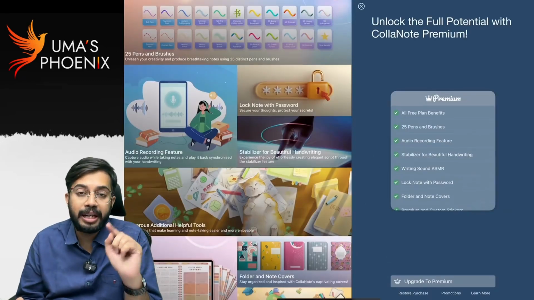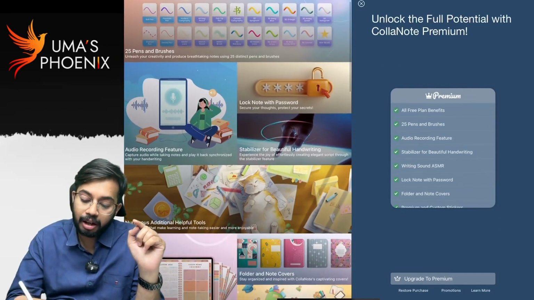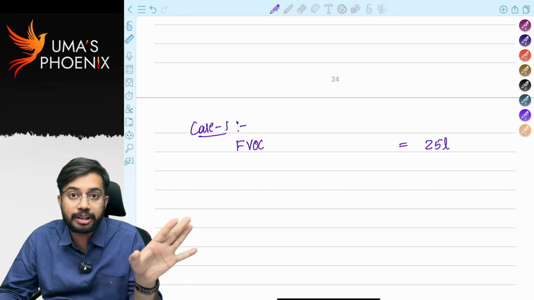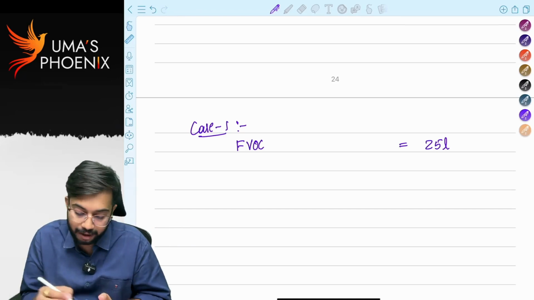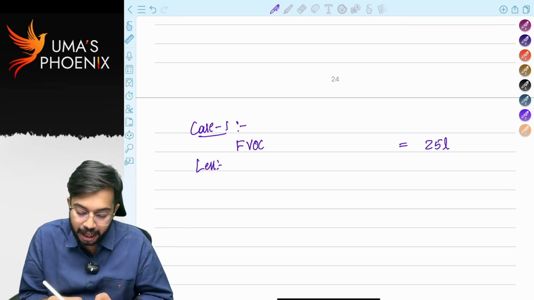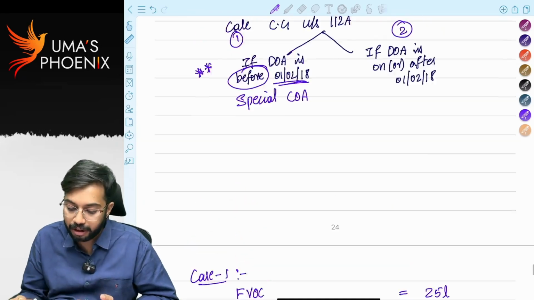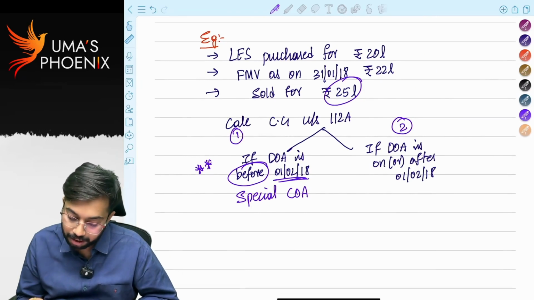My dear friends, please remember under section 112A or 111A, indexation benefit is not available. So indexed cost of acquisition is not allowed as deduction. Only cost of acquisition will be allowed as deduction. How much is cost of acquisition?